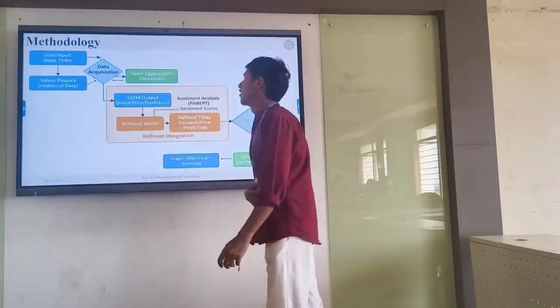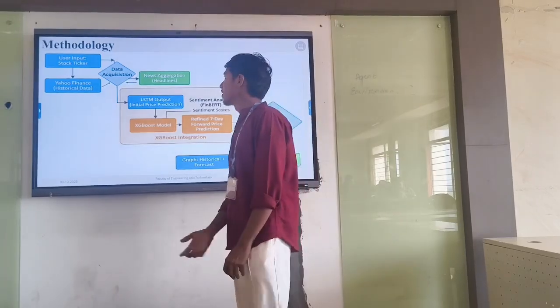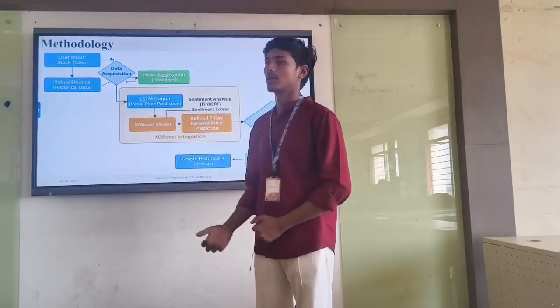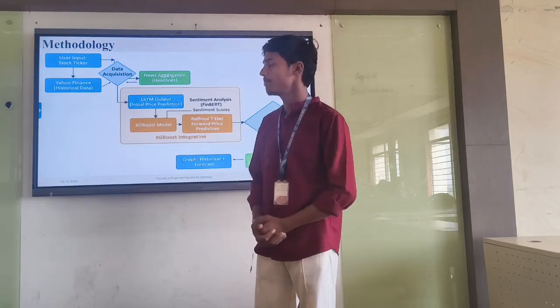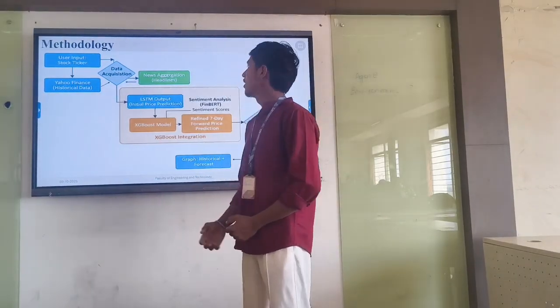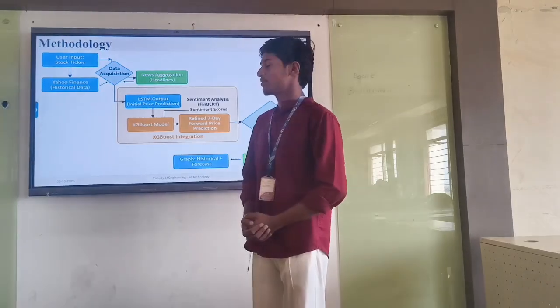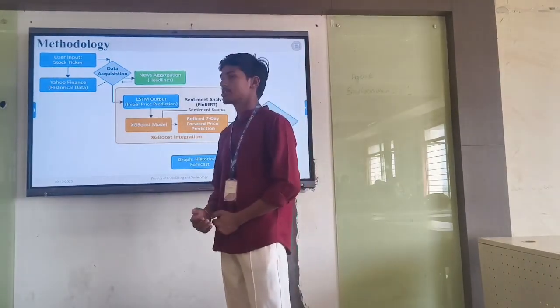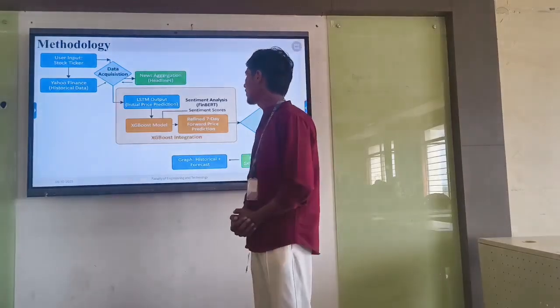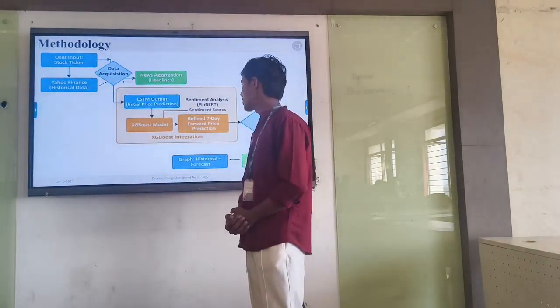Thank you, Rohan. Coming to the methodology part, first user input, stock picker. Here the user gives the input, that is the stock ticker, for example AAPL, and the next step, data acquisition. It means the data collection. It collects two types of data, that is Yahoo Finance, which is historical data, and next the news aggregation, which means the news headlines.